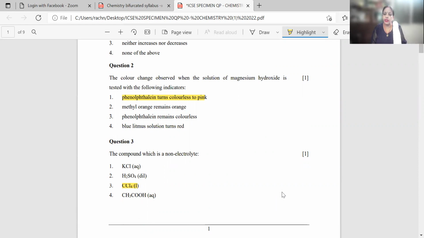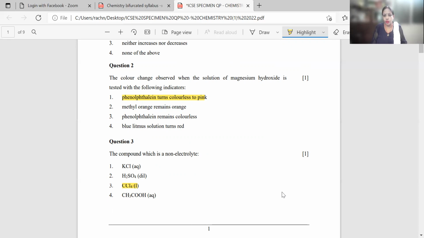So a non-electrolyte is a compound which does not allow the passage of electric current through it. In this, the correct option is carbon tetrachloride, the third option, CCl4. L represents the liquid state. KCl aqueous is an ionic compound, potassium chloride. In aqueous solution, it will dissociate into ions. Therefore, it will conduct electricity, so it cannot be a non-electrolyte.